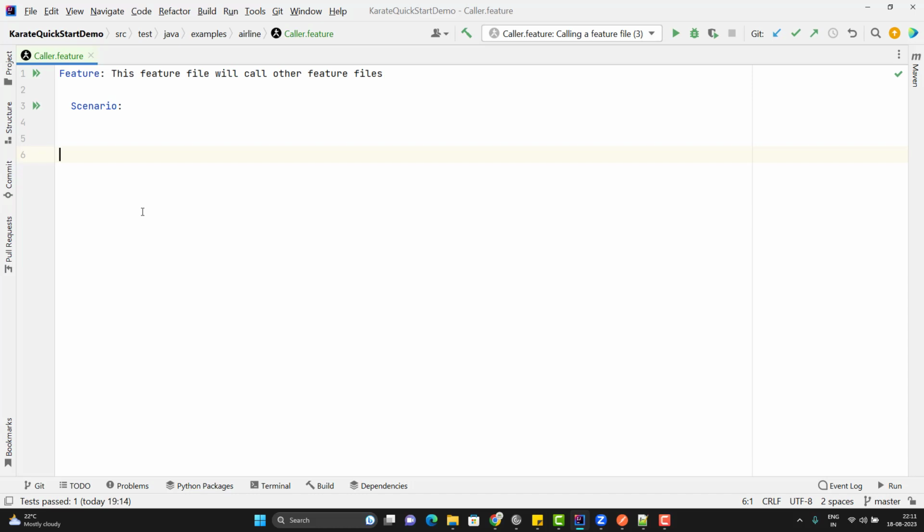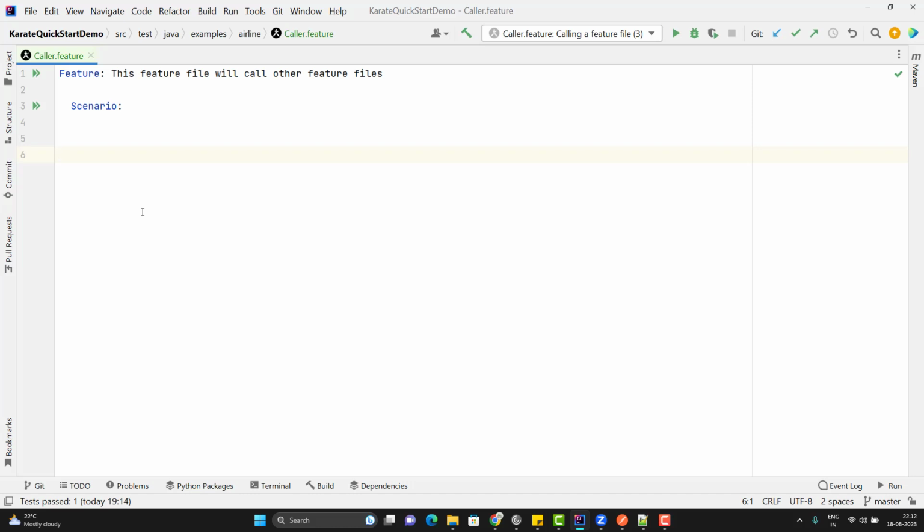Just for an example, suppose you want to use an API, and for that API you need to generate the access token. Instead of writing the same steps to generate the authentication token in each feature file, you can create a separate feature file dedicated to generating the access token. Now you can call that feature file into your main feature file to get the access token, and use it for other APIs.